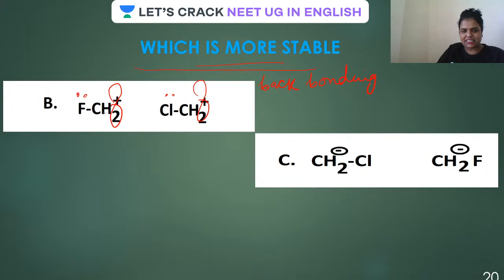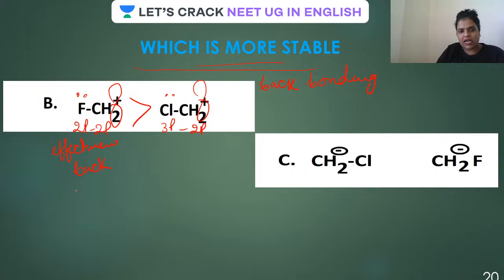But guys, in this case, the back bonding is taking place between 2p, here 3p, 2p. So this will have an effective back bonding. So this is more stable. Very important. This question has been asked many a times in NEET. Very important question, guys. Which is more stable and why? Because of the effective back bonding.